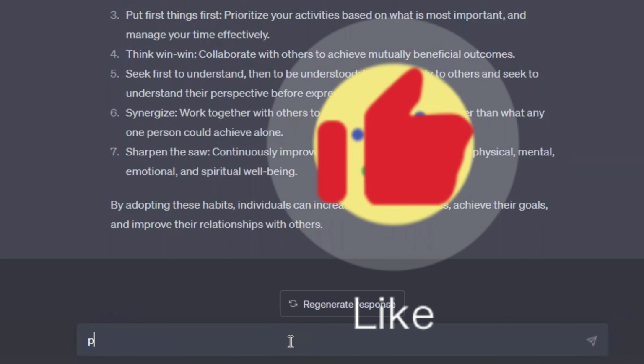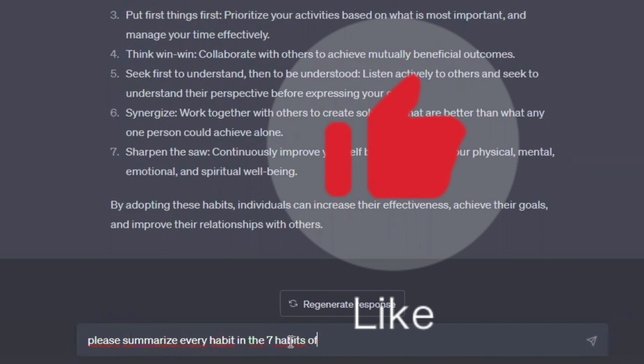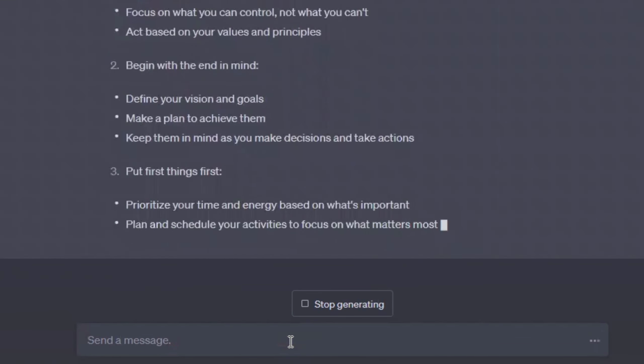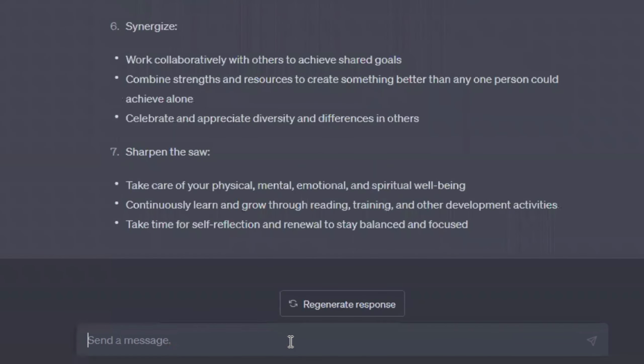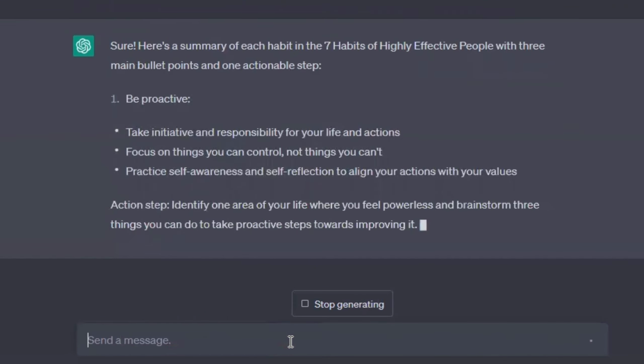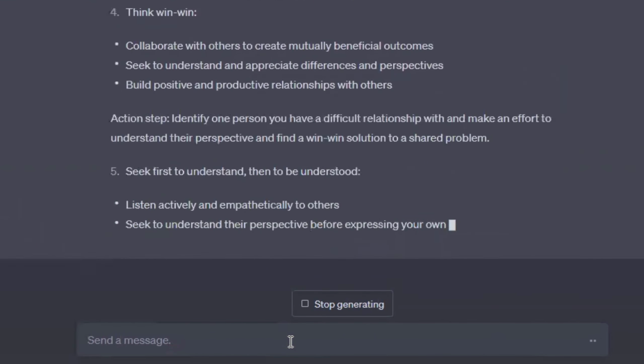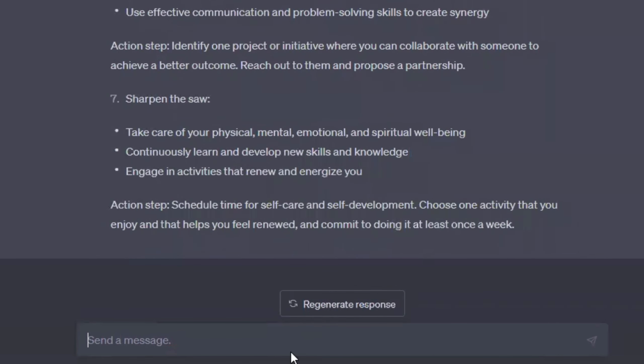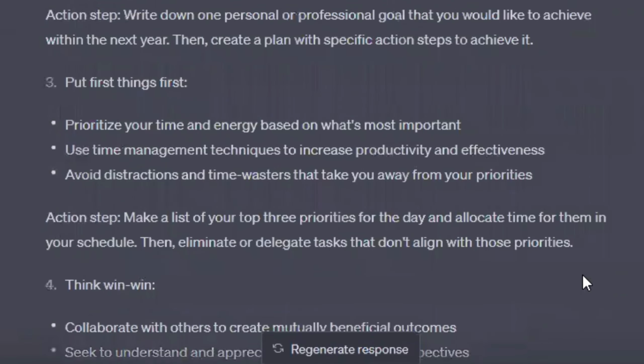For example, please summarize every habit in the 7 habits of highly effective people with a few short bullet points. Or refining it even further with, please summarize every habit in the 7 habits of highly effective people with 3 main bullet points and 1 action step I can take right away. So yeah, you should constantly be working and tweaking your prompt until you get the output that you wanted.